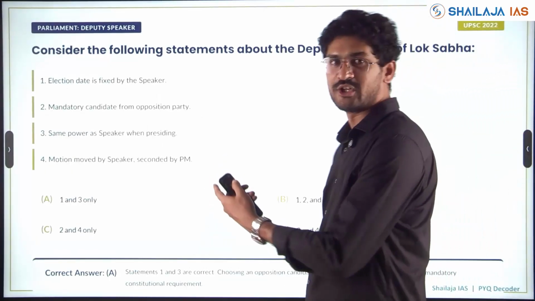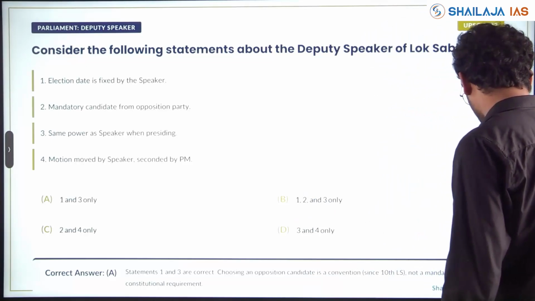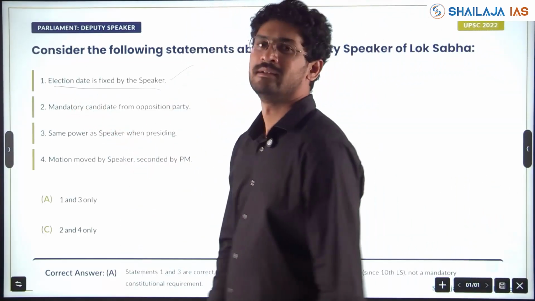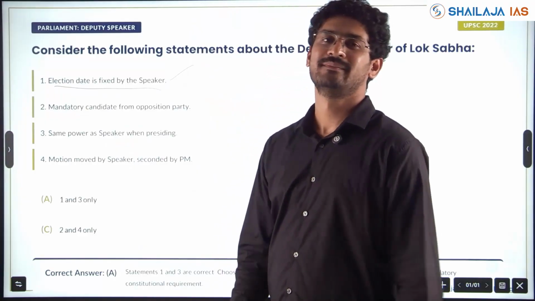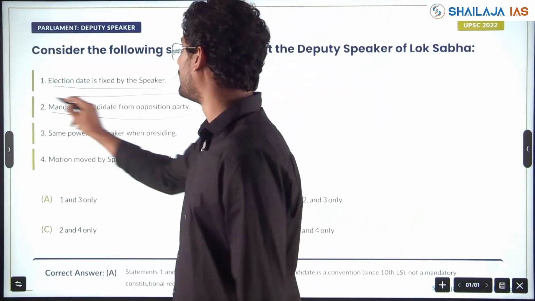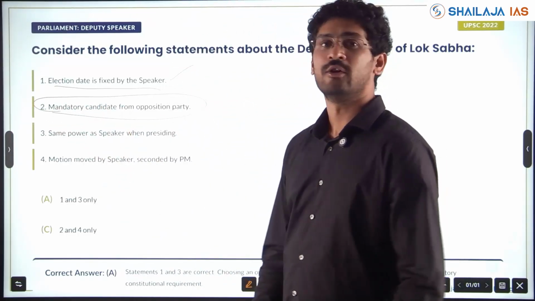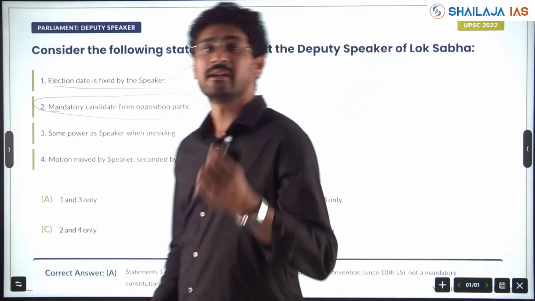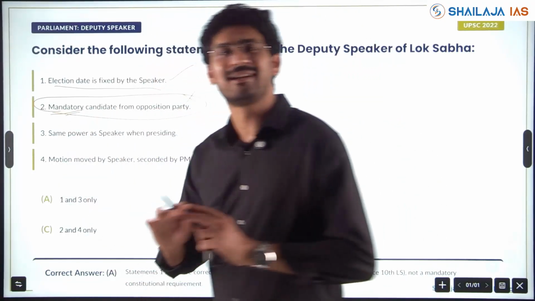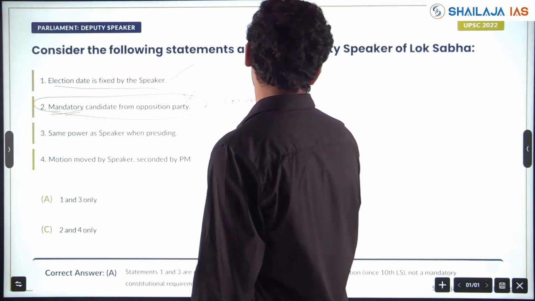Next, Deputy Speaker. Speaker, Deputy Speaker. Election date is fixed by Speaker. Election date for Speaker is fixed by, you should know, President. Mandatory candidate from opposition party. Okay, the statement was given big, I have reduced it. Is it mandatory that the candidate for Deputy Speaker is from the opposition party? No, it is not mandatory, it is not mentioned in the Constitution. It is just a convention.